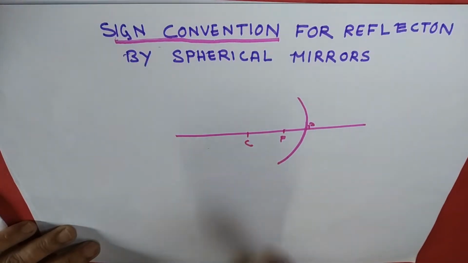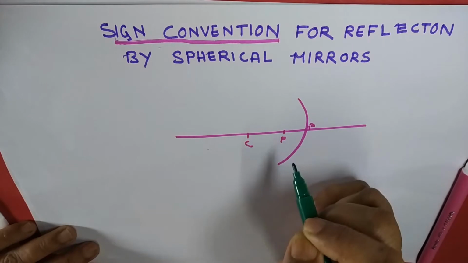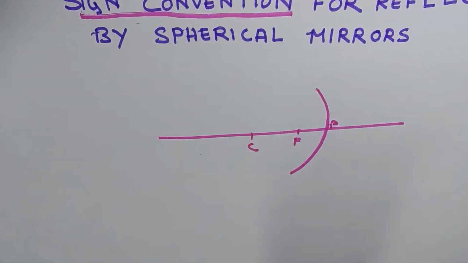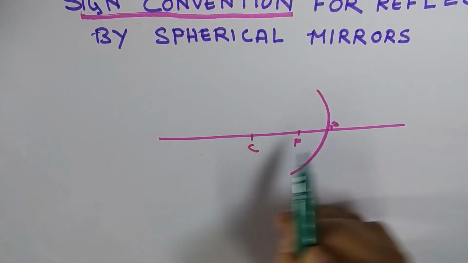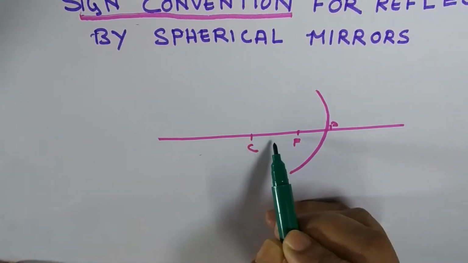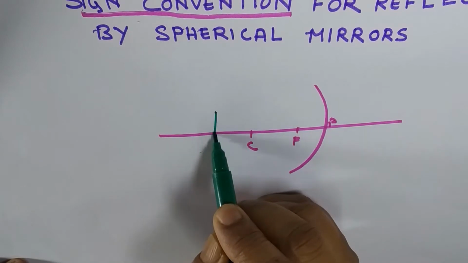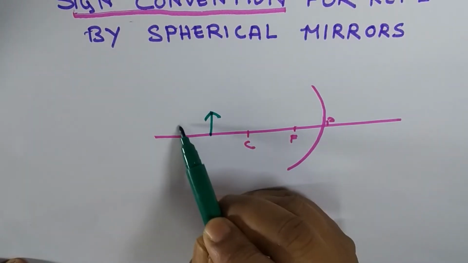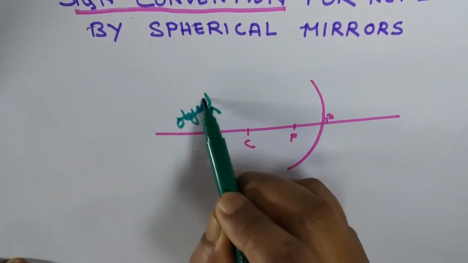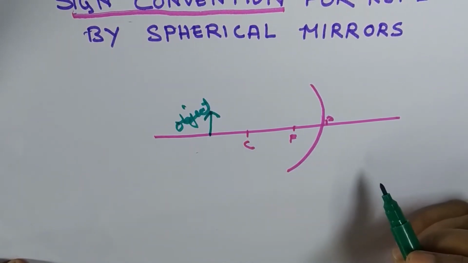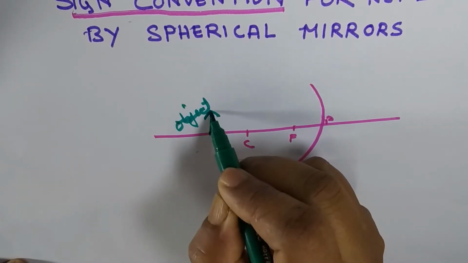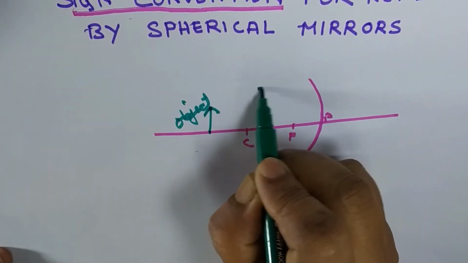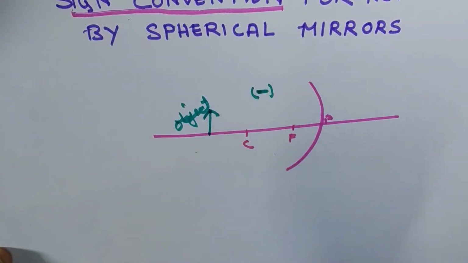Now, the object is always kept on the left hand side of the mirror, that is on this side, in case of concave mirror or convex mirror. An object on the left hand side of the mirror is negative.